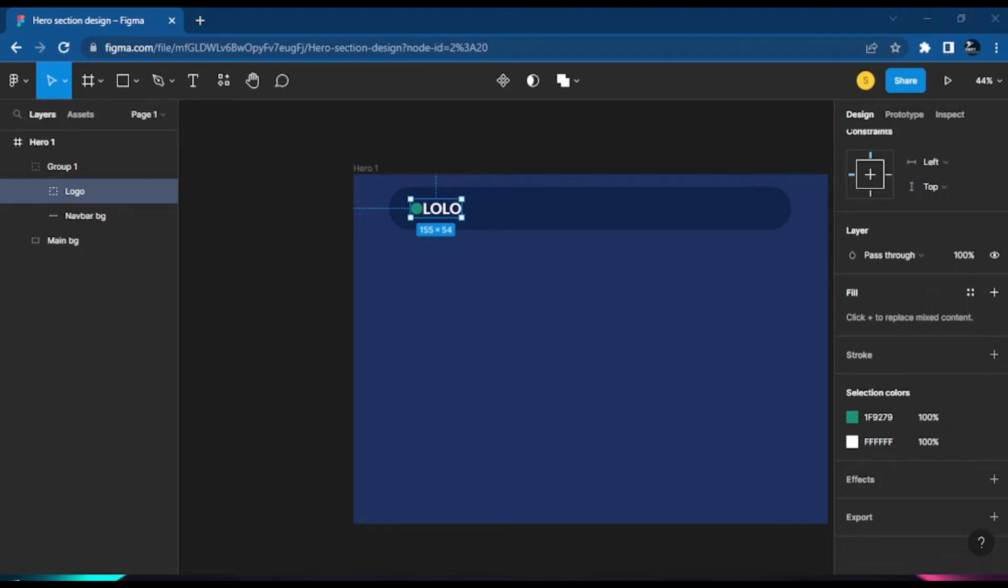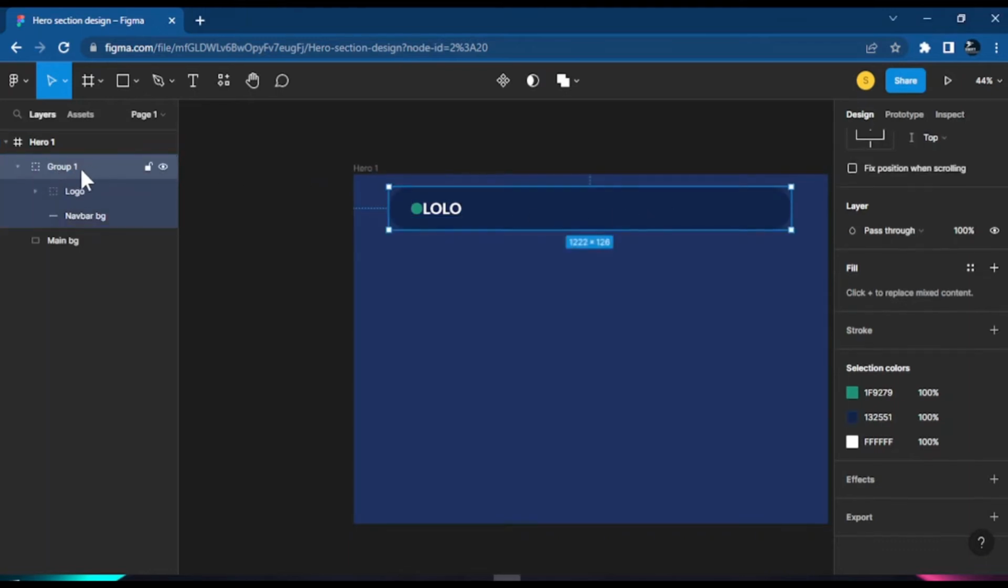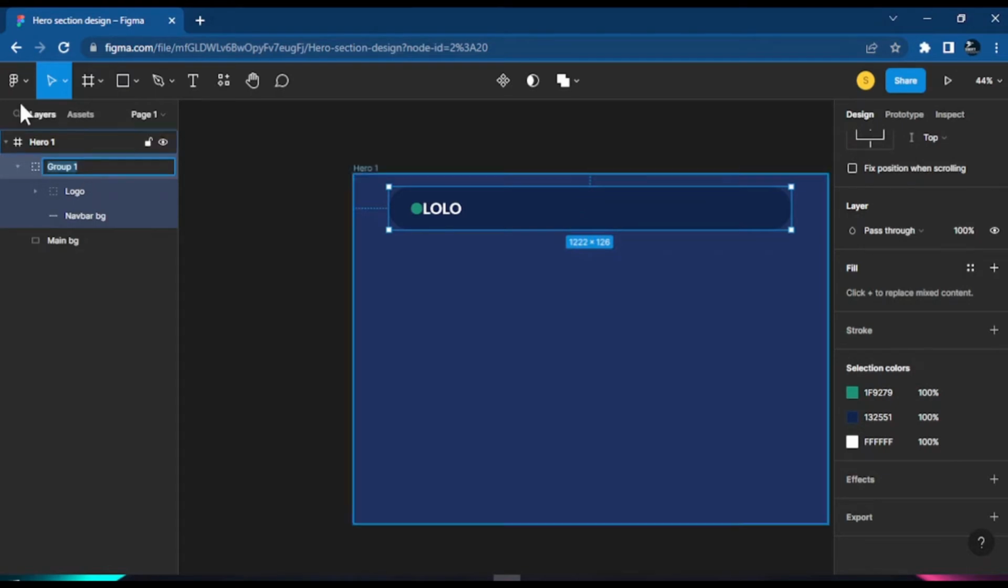Now let's add some things to the navigation here, like buttons or links that we want to click. All right, by the way, inside this group one, let's change the name from group one.